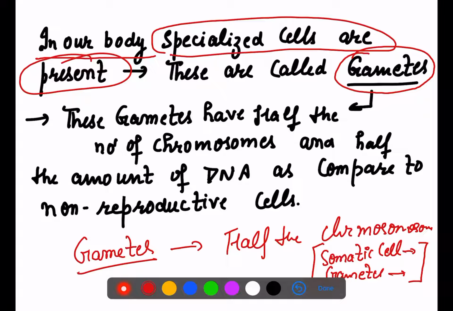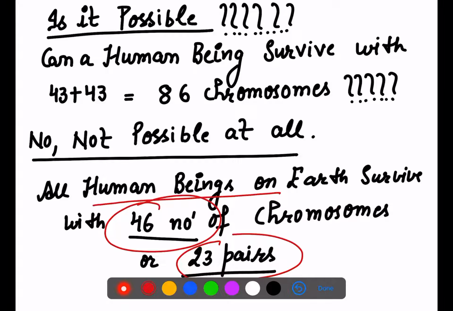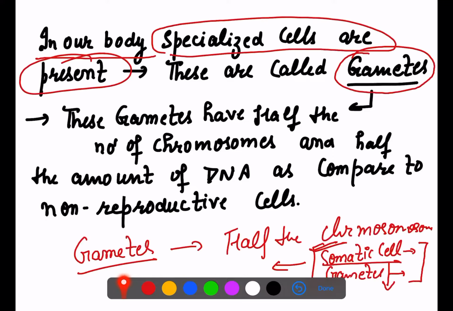If every single child will answer me this question, it means I am successful in delivering my lecture. That means I'm able to make you understand what is the difference between the somatic cells and how they are different from gametes. Again, I'm repeating my question. I'm saying that two parents are involved in the sexual reproduction, and human beings on earth only can survive with 46 number of chromosome.